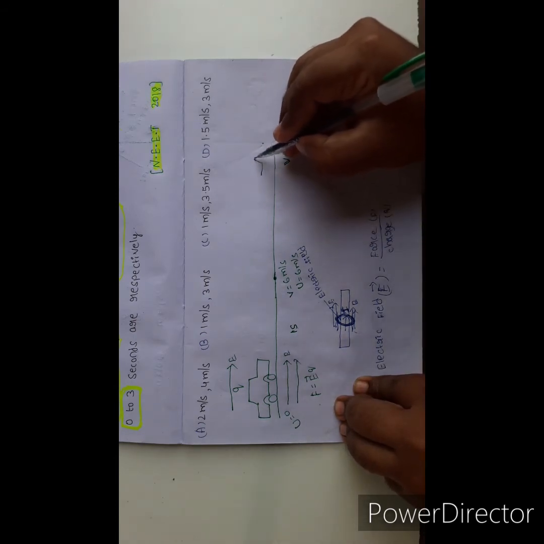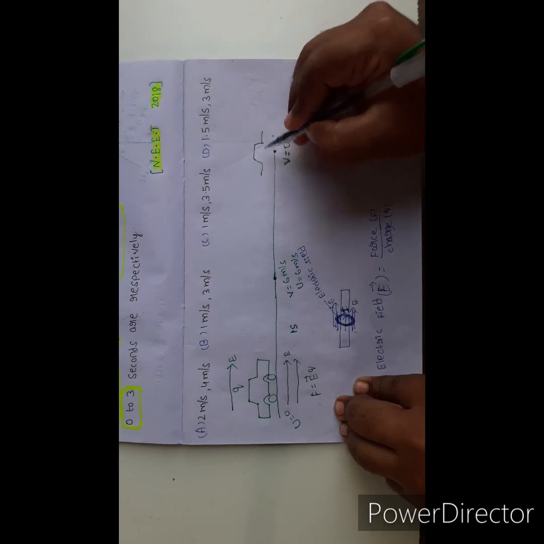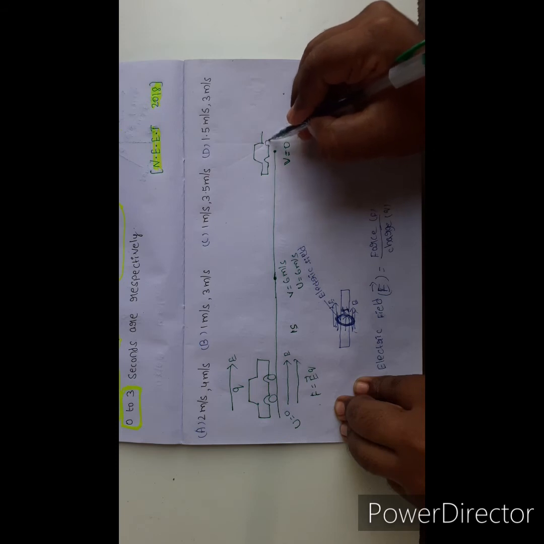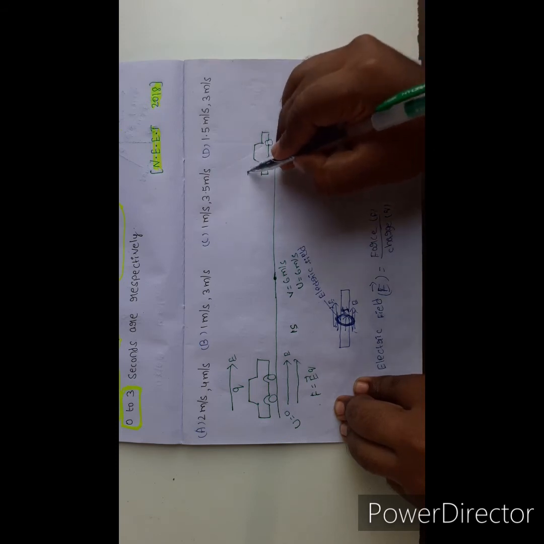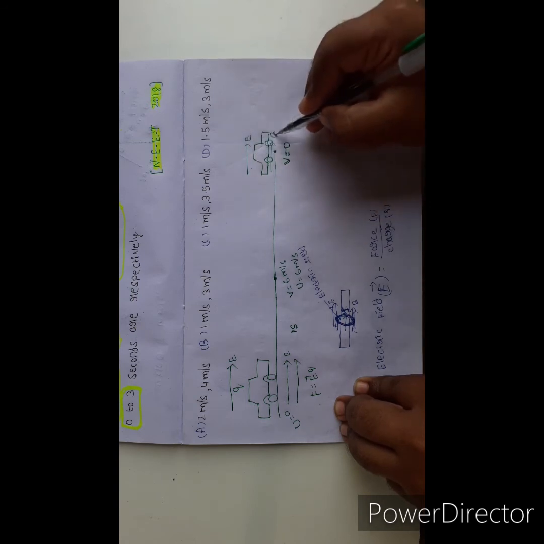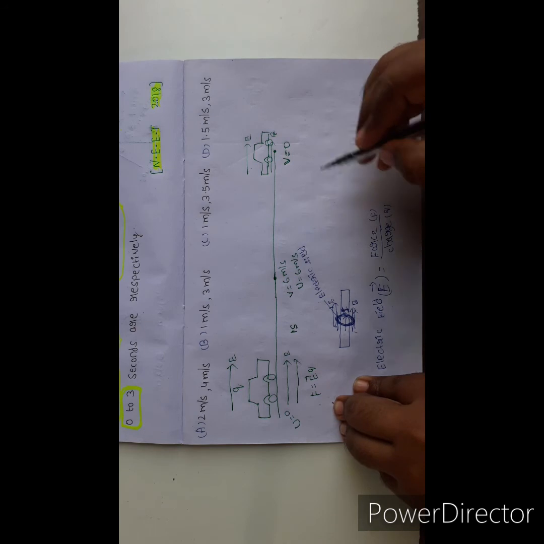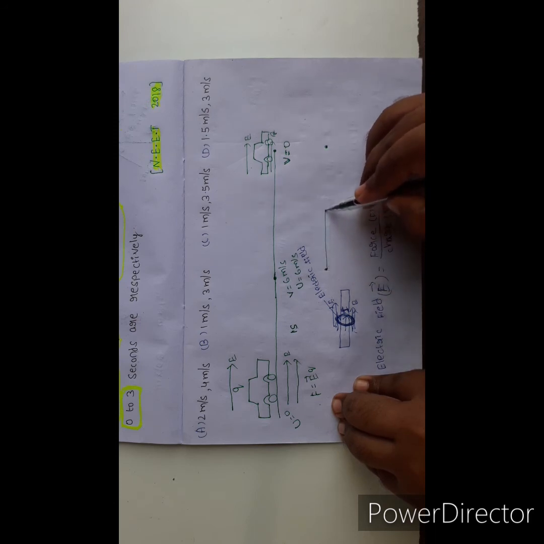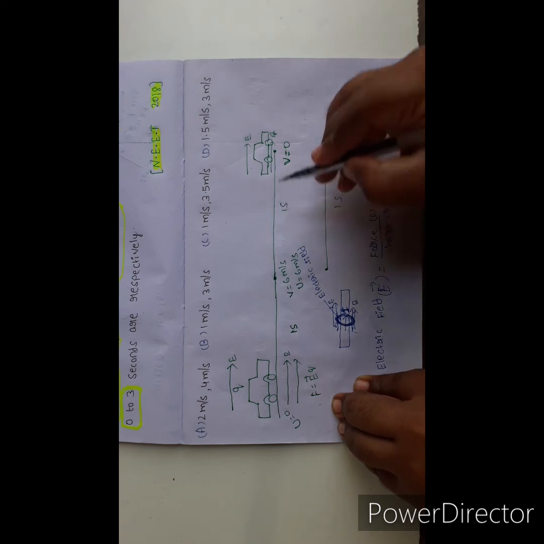After this, the toy car changes the electric field direction. Up to here the electric field direction is this direction. After 1 second, from here to here is 1 second, and here also 1 second.